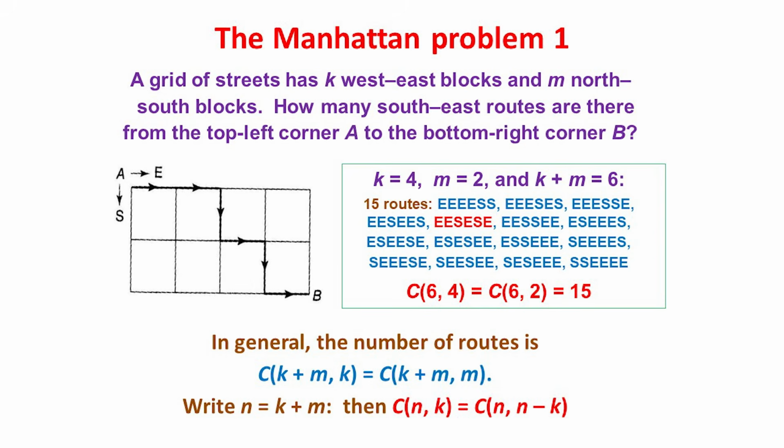One such route, shown here, is east, east, south, east, south, east, which appears as EESESE, together with all the other possible routes.